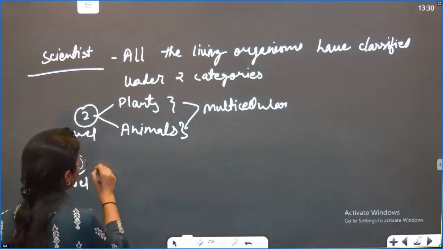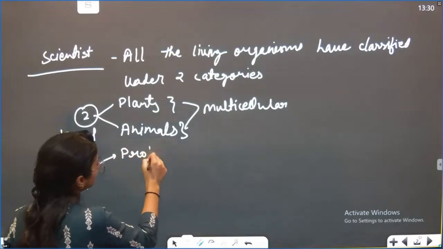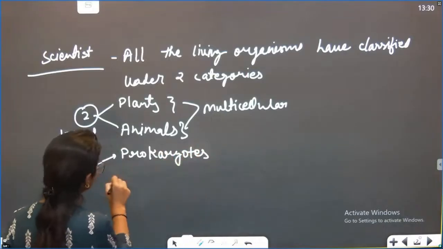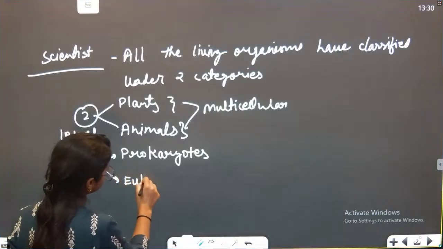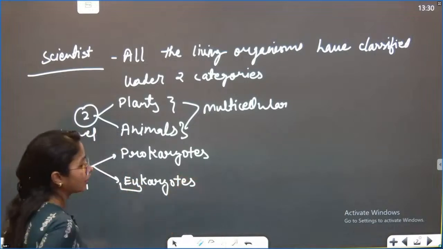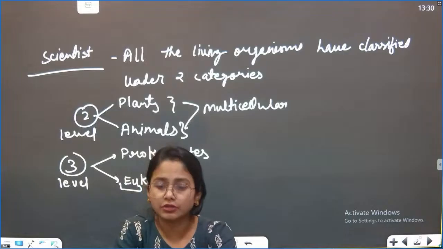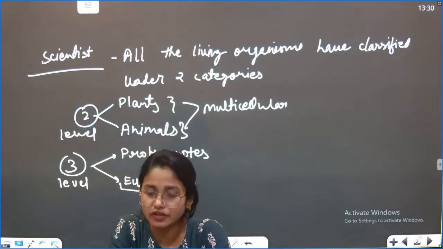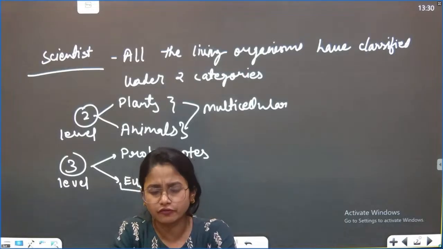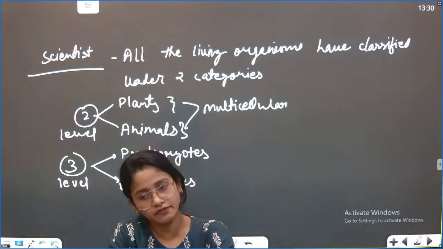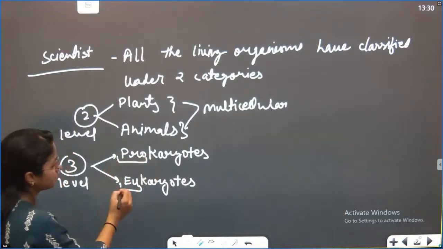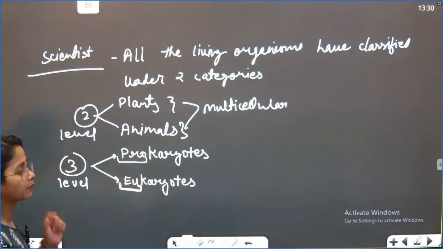Then they said okay, there is one more thing, that is called prokaryotes, and the second thing is eukaryotes. First of all, what is prokaryotes and what is eukaryotes? When we cover the science portion, we do not do rote memorisation, because science is not about that. Even if a related concept comes into the examination, what we can do is just decipher the word. And we got this information. So what is the difference between both? The words are pro and eu. That is the difference between prokaryote and eukaryote.